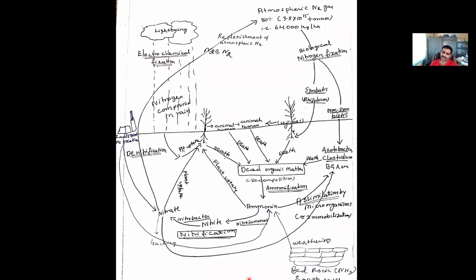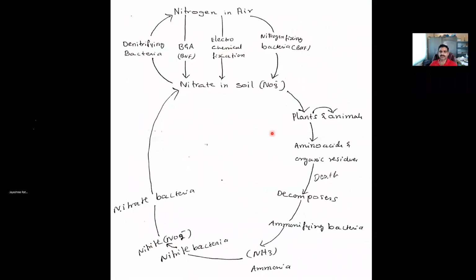This is the explanation, and this is a diagrammatic explanation of the nitrogen cycle. So this can also be explained without a diagram, in the form of a flow chart. That will be given in the next slide. Okay. So this is the flow chart form. First you see the first portion, the top portion.